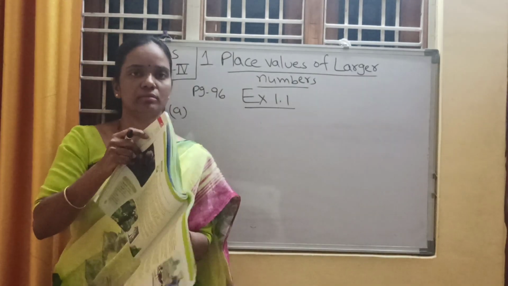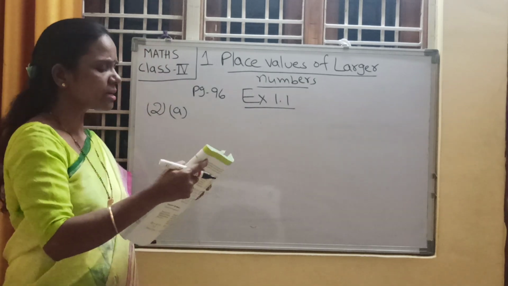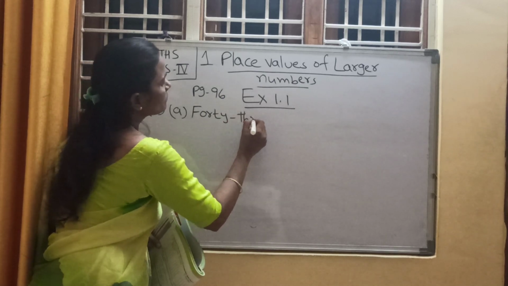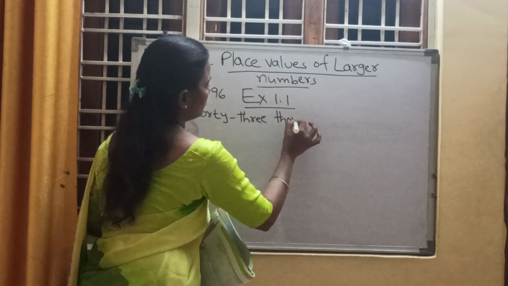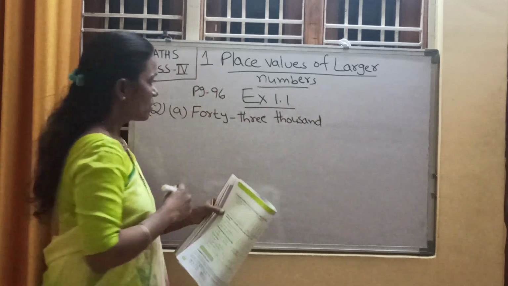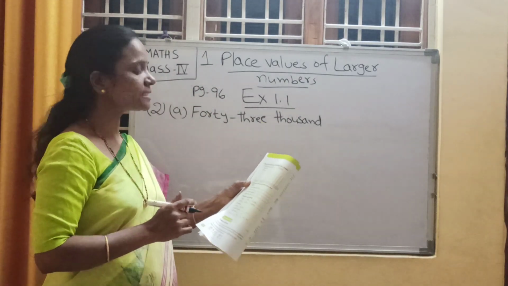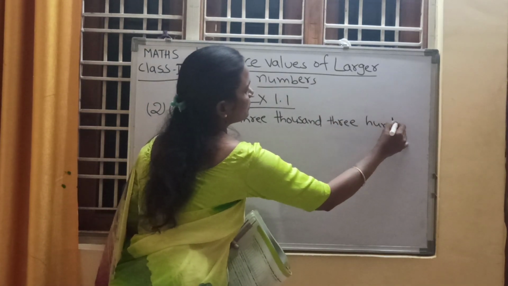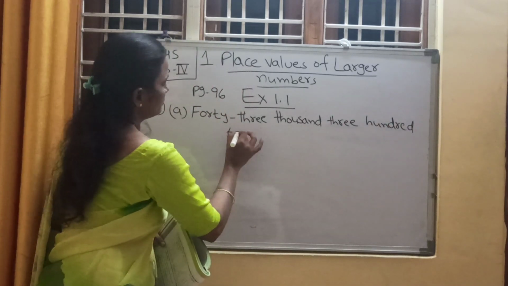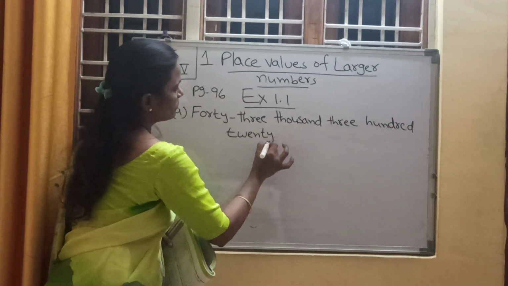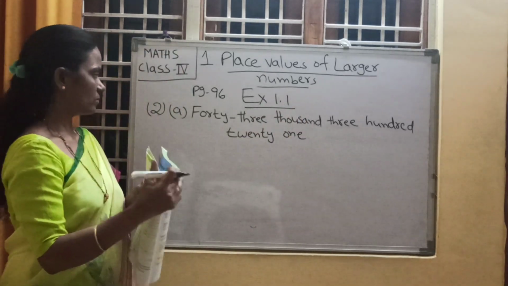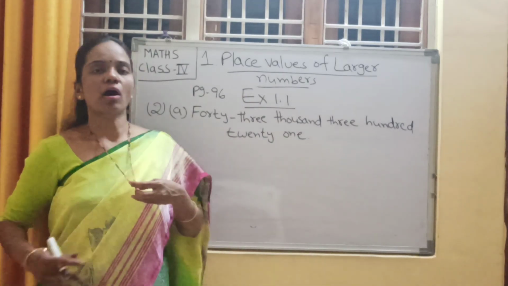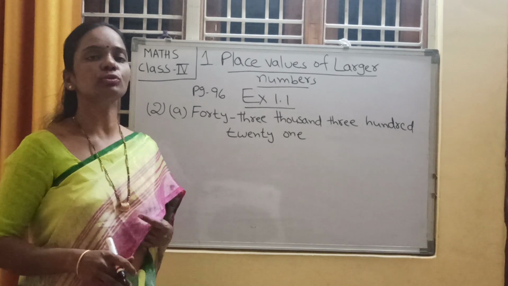I will read: 43,321. Now, how to represent this number on the tool abacus?